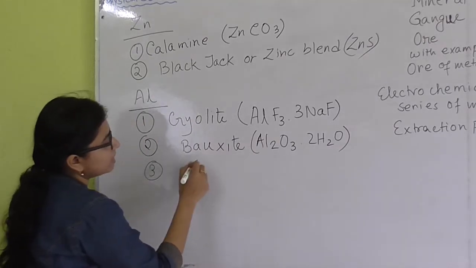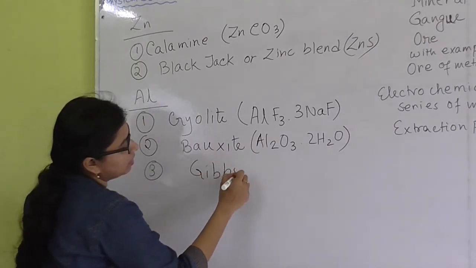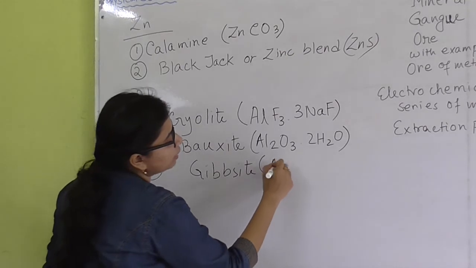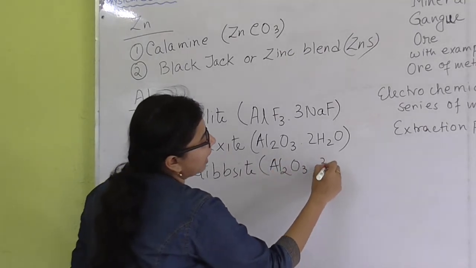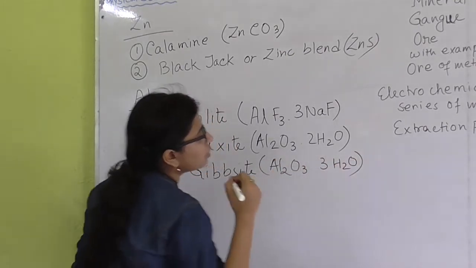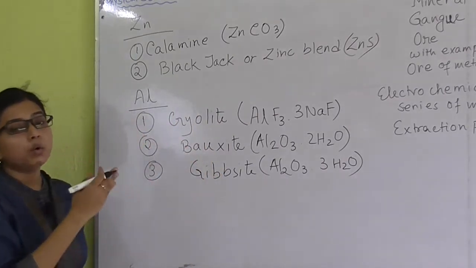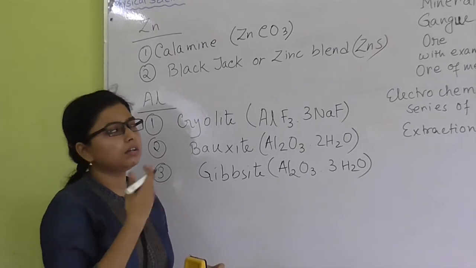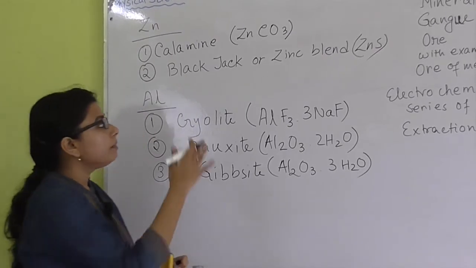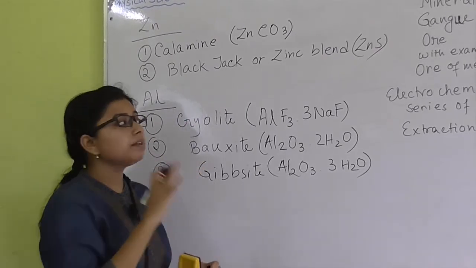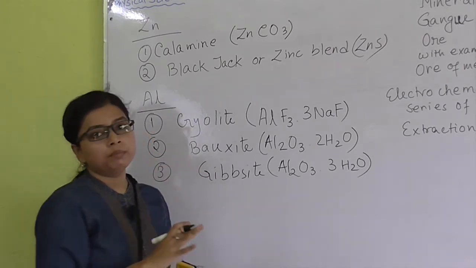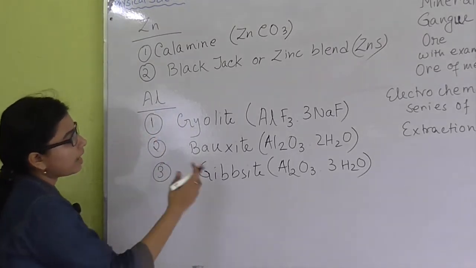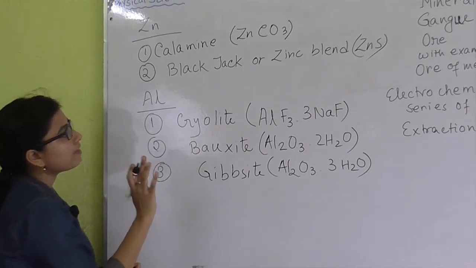Number 3 is gibbsite, that is Al2O3.3H2O. So these are basically 3 main ores of aluminium. You will get many other names of ores in your book, but these are basically very well known and very common. So cryolite, bauxite, gibbsite are the ores of aluminium.